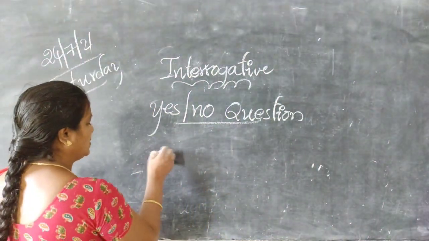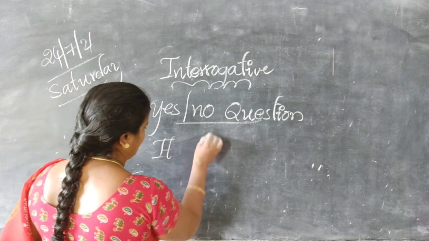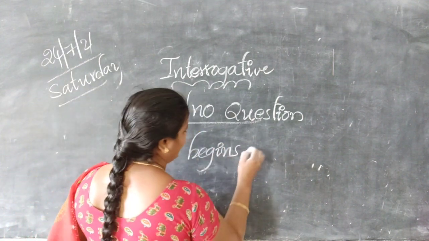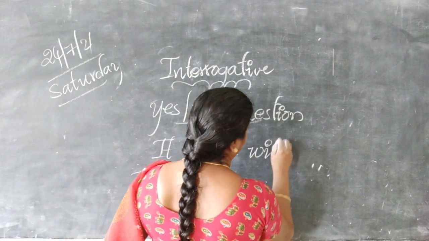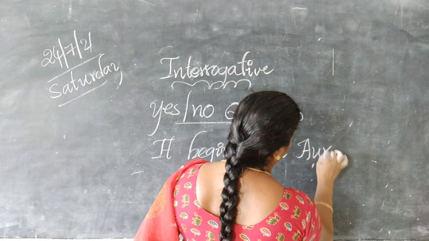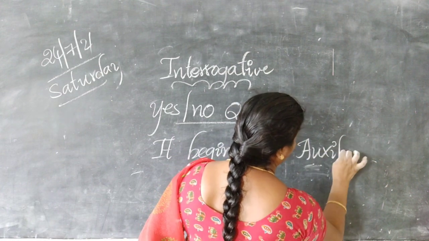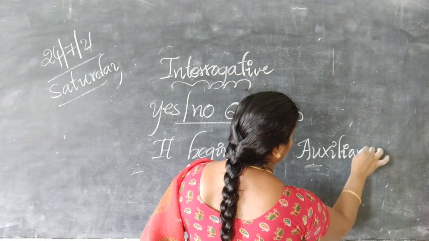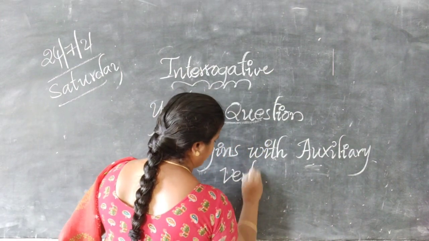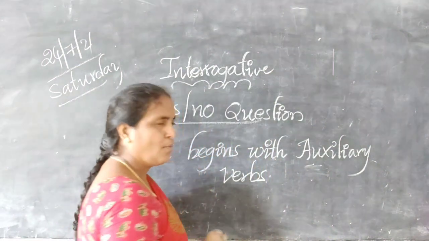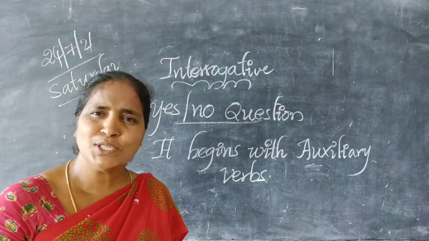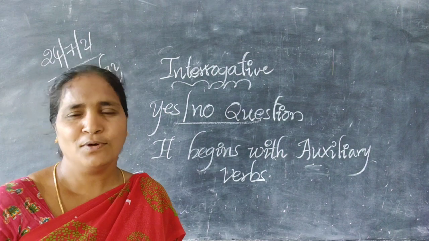A yes or no question begins with auxiliary verbs.